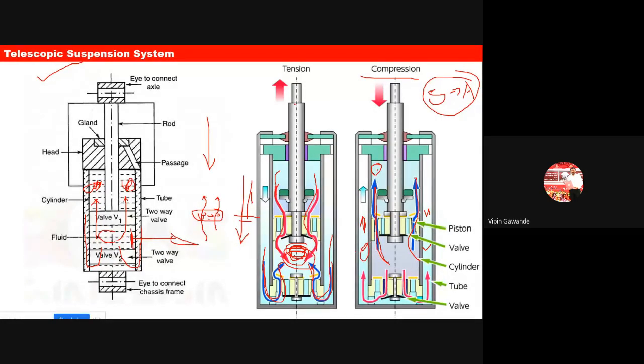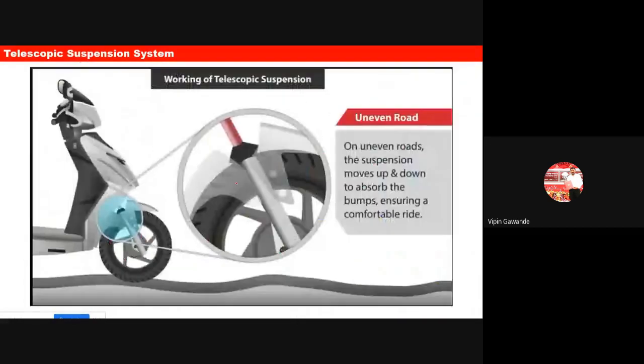Now during the tension, when that speed breaker is over, so when it gets tension, the fluid on the top side comes again back on the bottom side, and the fluid from the tube also comes back into this portion, in the cylinder. Okay, so because of the movement of these two fluids, there is absorption of these shocks, and the passenger will not feel any shock whenever he is moving on this speed breaker.